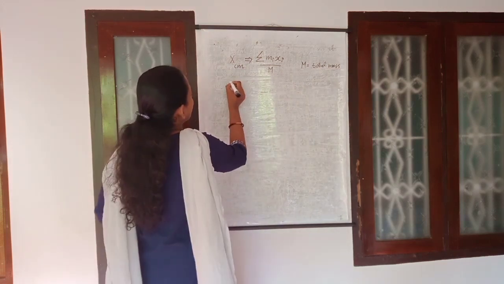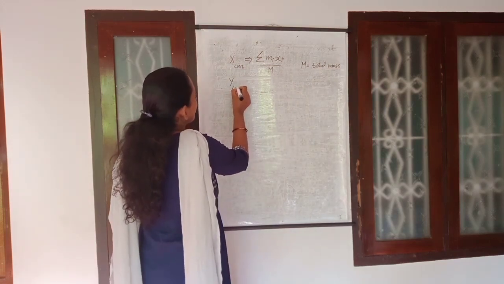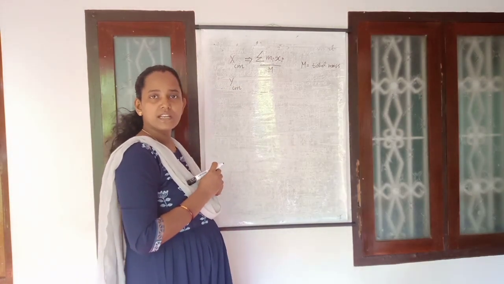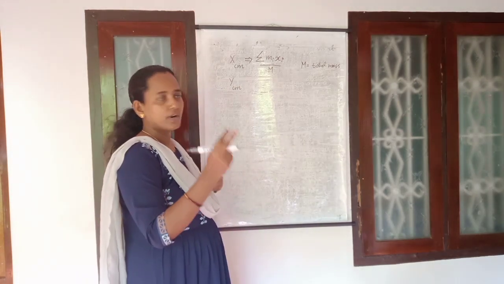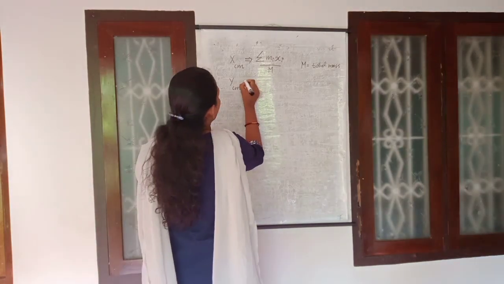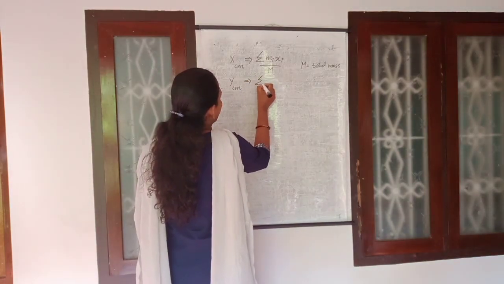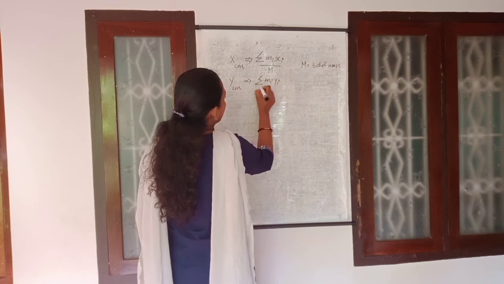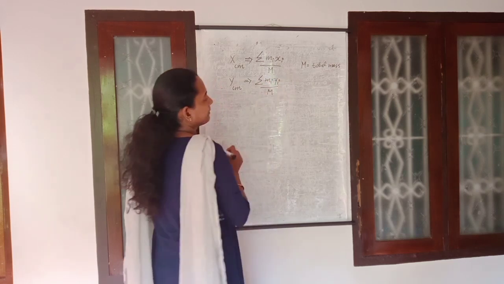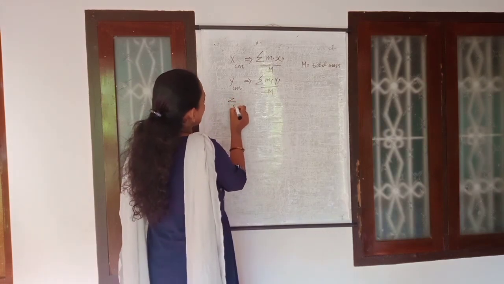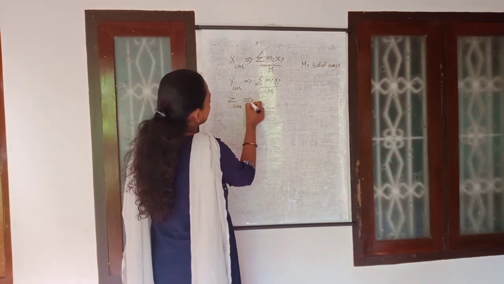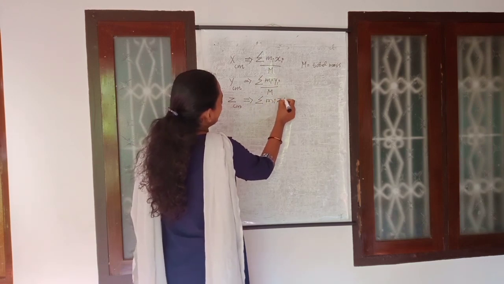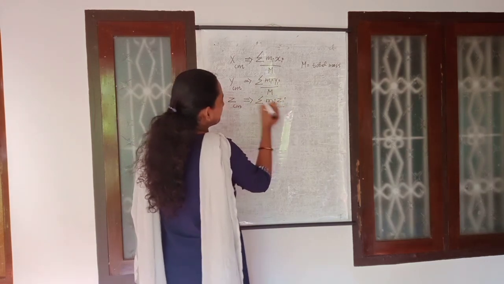And whenever we are considering the y coordinate of that center of mass in a plane, whenever we are considering a rigid body, it is in a plane, it has two components, one is x component and the other one is y component, and y component of center of mass becomes sigma mi yi divided by M. And z center of mass means that is equal to sigma mi zi divided by M.